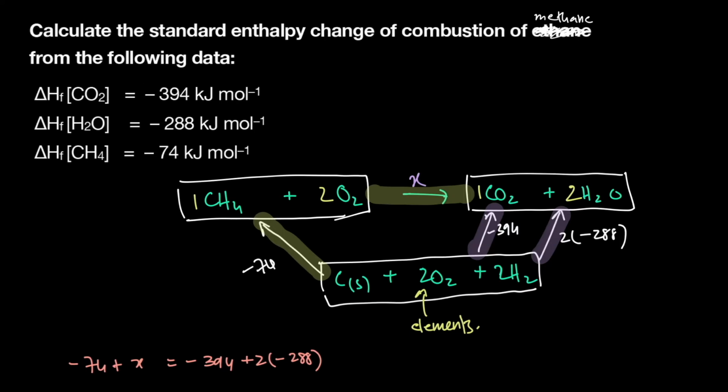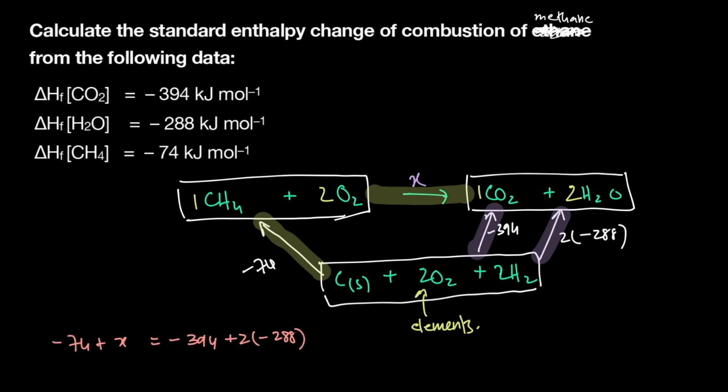So now what is the value of X? When you solve for X over here, what you get is X is equal to minus 896 kilojoules per mole. So that's our answer.